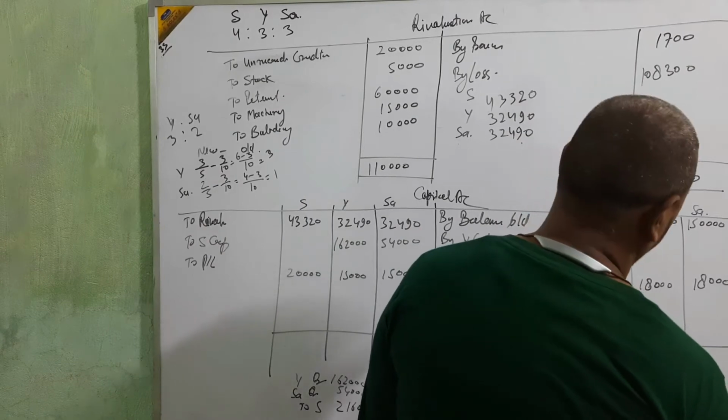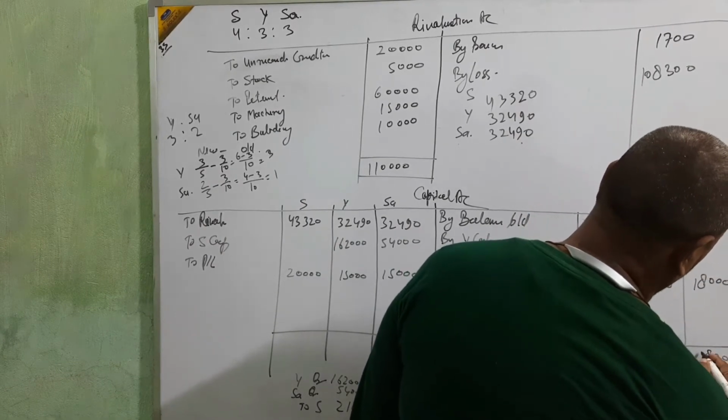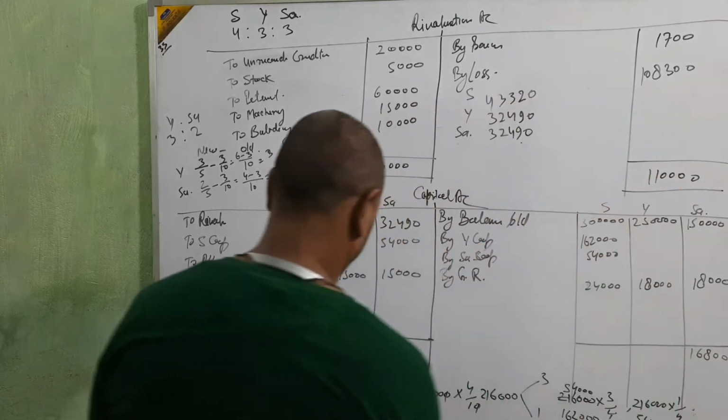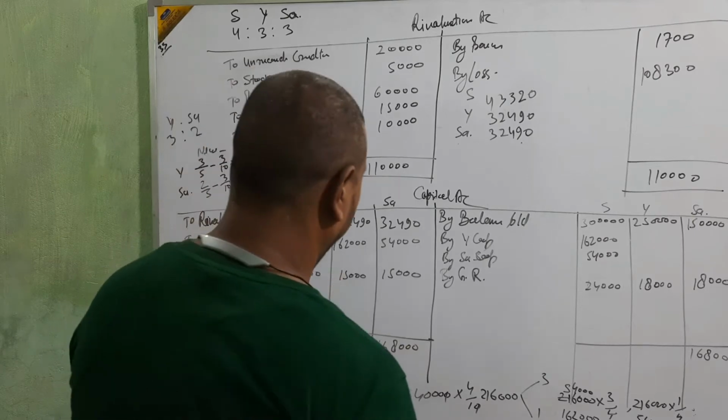This side 1,50,000, 18,000, 168. Okay, take the difference.